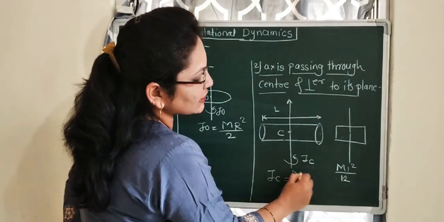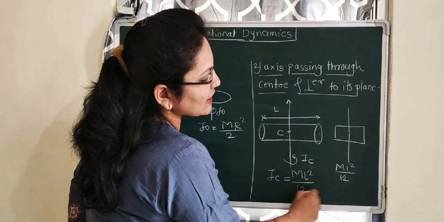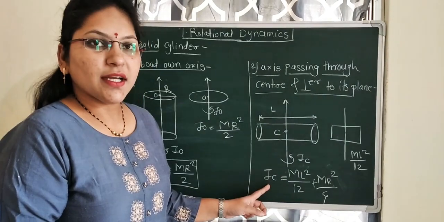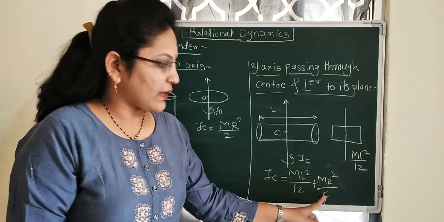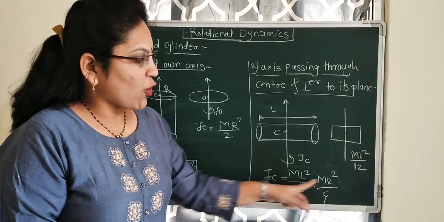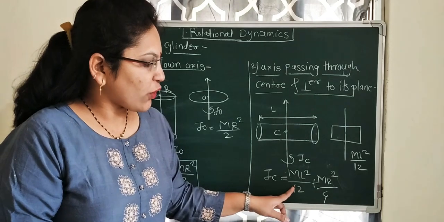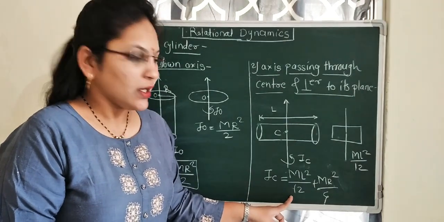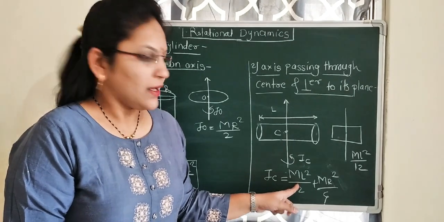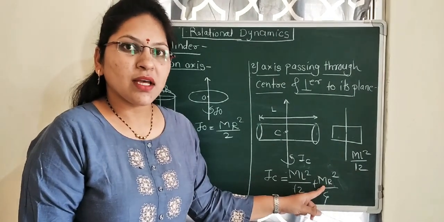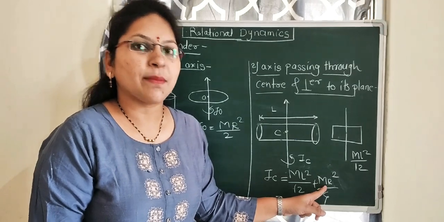Then I_C equals ML square by 12 plus MR square by 4.